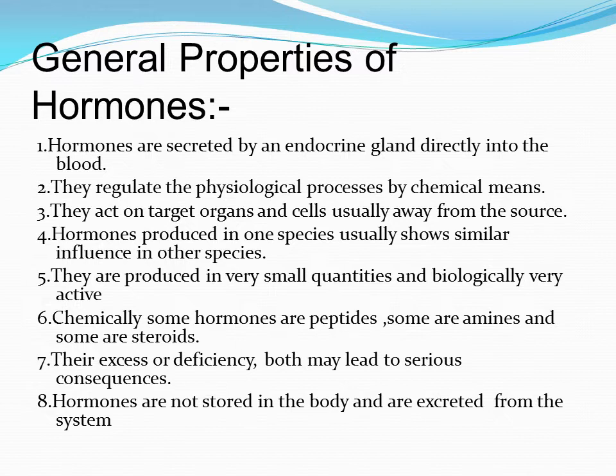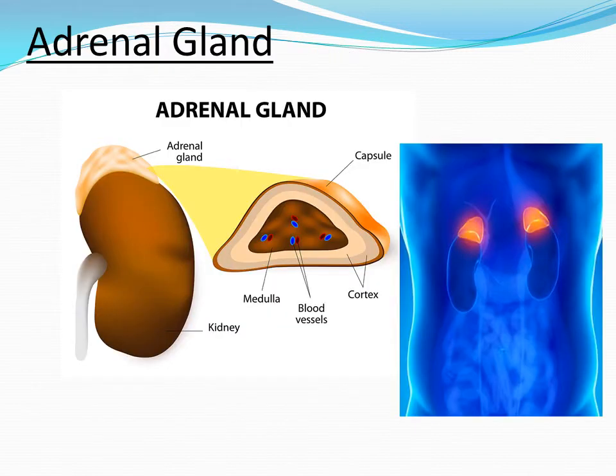Their excess, that is hypersecretion or oversecretion, leads to serious consequences. Their deficiencies, that is hyposecretion or undersecretion, also lead to serious consequences. Hormones are not stored in the body. They are excreted from the system. Now let's move on to the endocrine glands one by one.